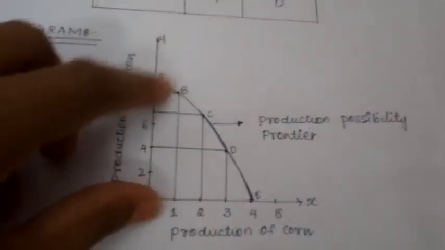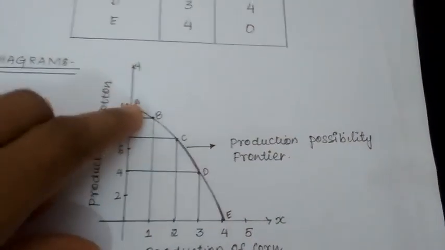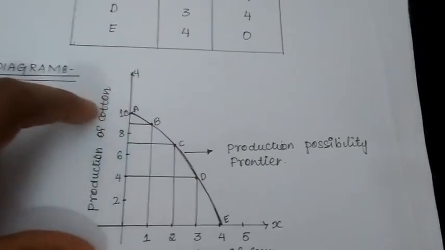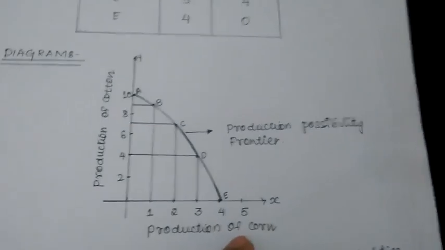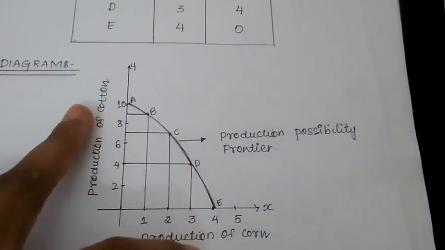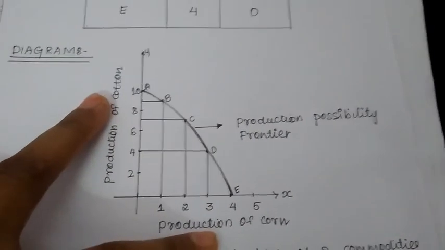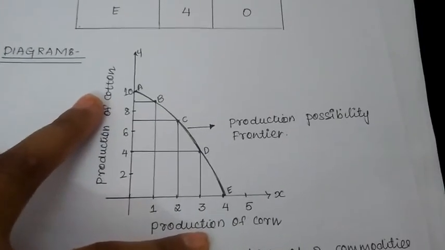Can you see this production possibility frontier, which will tell you the maximum amount of two different commodities? See, production of cotton and production of corn. So the maximum combination of two different commodities the producer can produce by using the resources available to him.